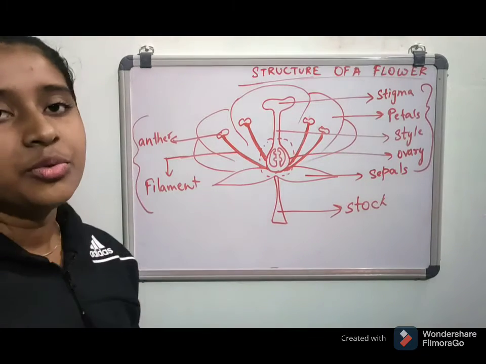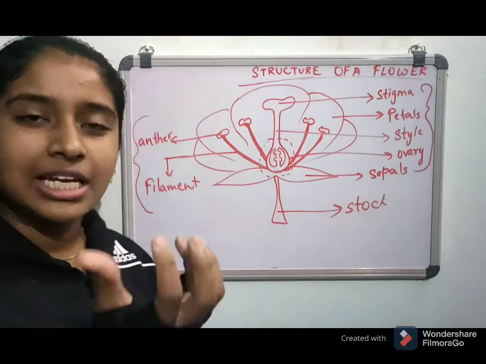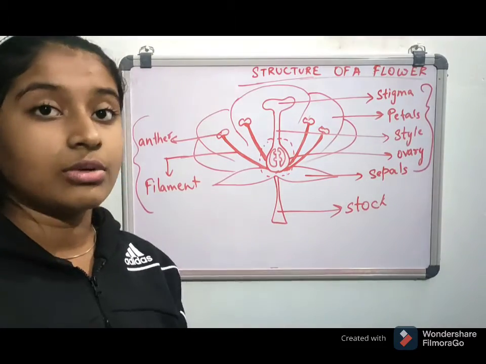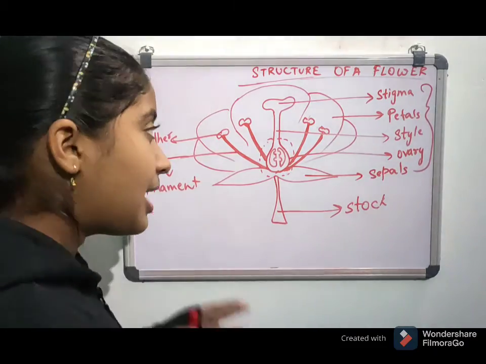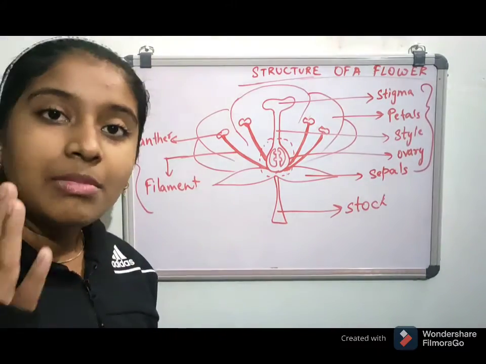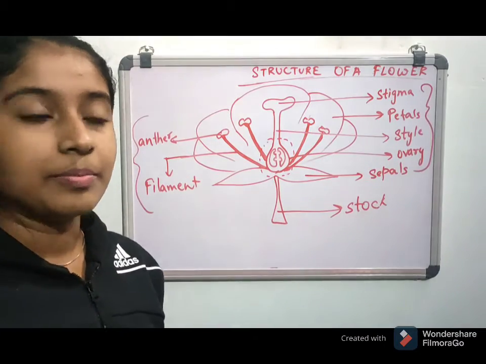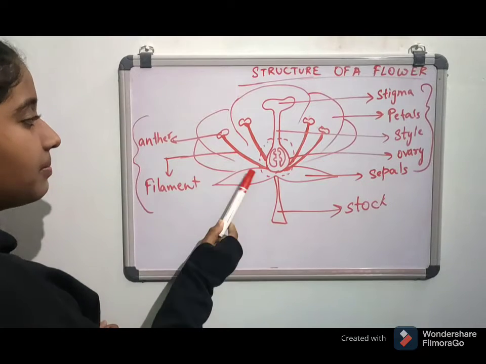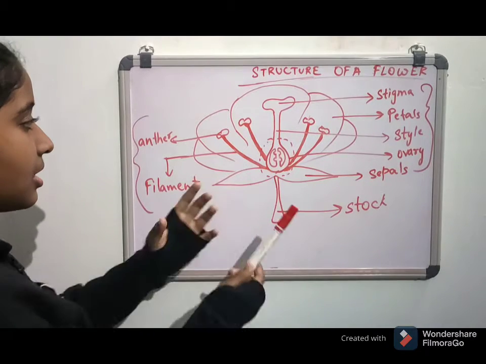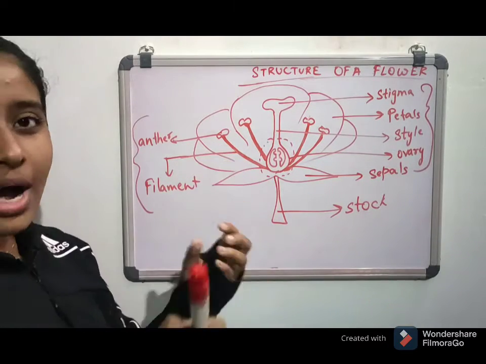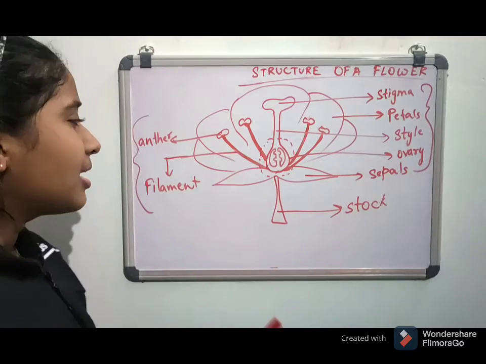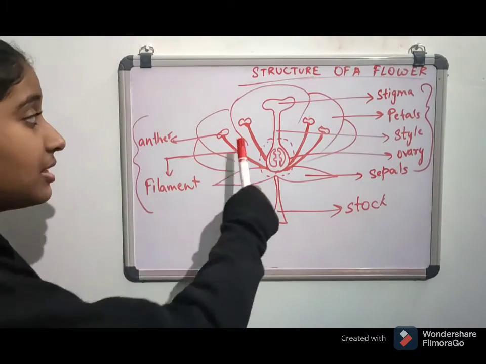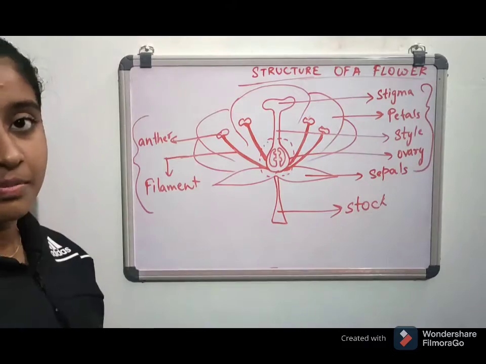What does anther do? Anther produces some yellowish powder-like substance which is known as the pollen grain. And that pollen grain contains male gametes, that is the sperm. And this filament, a wire-like structure, is known as the filament, which gives support to these anthers.